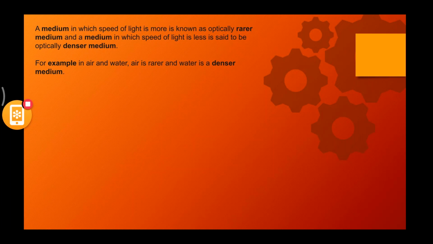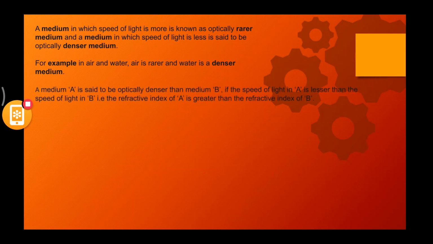A medium in which speed of light is more is known as optically rarer medium, and a medium in which speed of light is less is said to be optically denser medium. For example, in air and water, air is a rarer medium, water is a denser medium. Everybody understands this? It is completely depending upon the density.